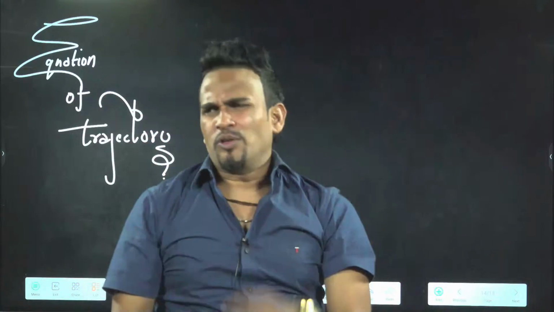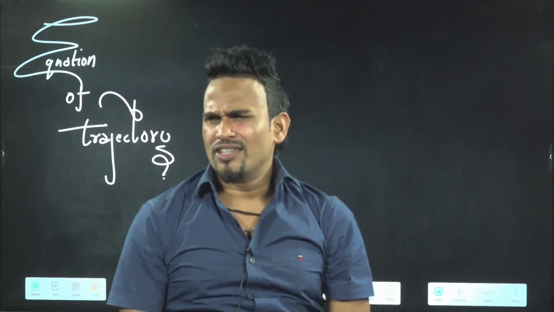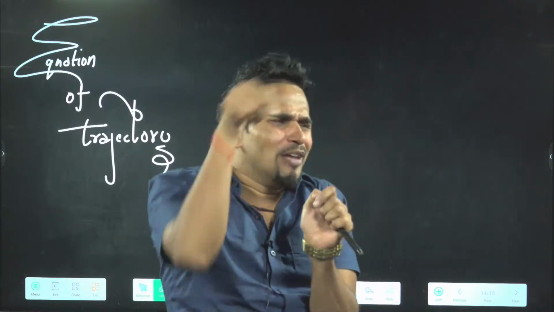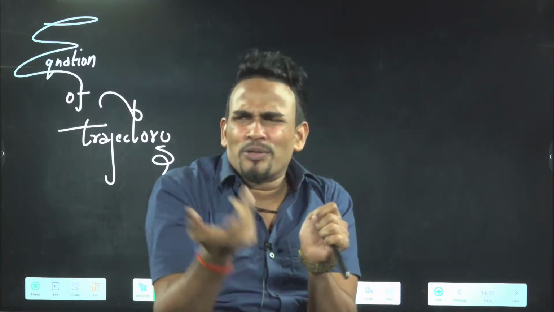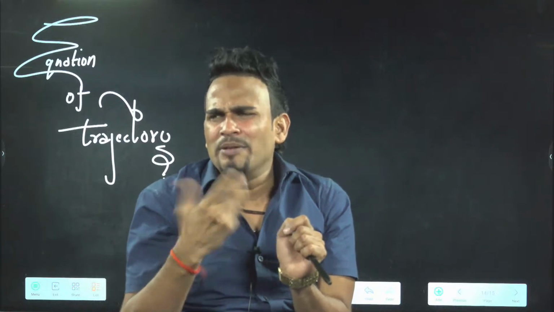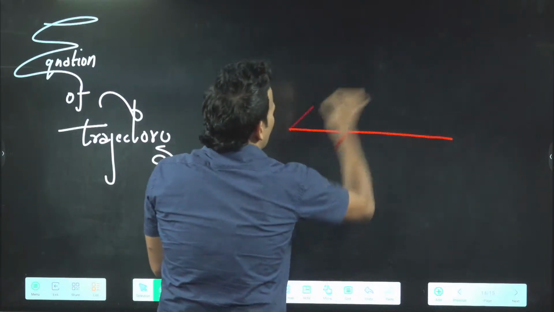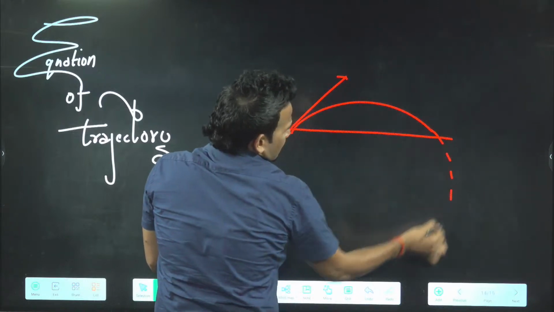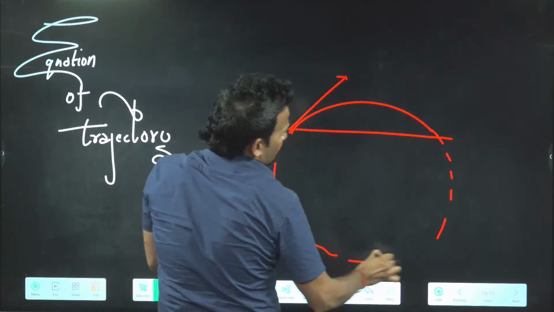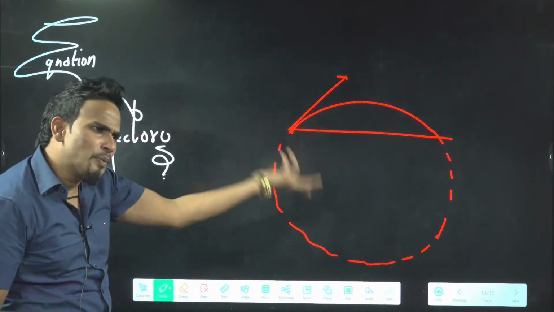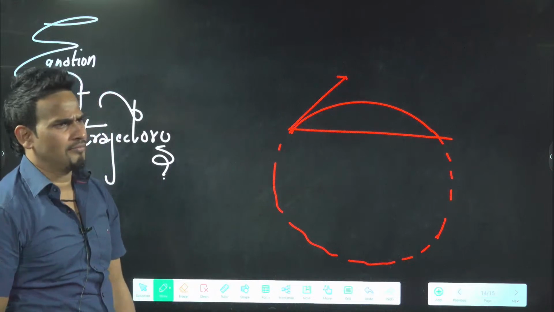One person came to me and said, sir, you are saying that if you throw the ball like this, the ball will go as a projectile, and the path of the projectile is a parabola. If anyone asks me what's the proof, he can say, you are saying parabola, but if I do it like this, it can be a half circle also, some part of a circle. Someone can comment on me: what is the proof that this path is a parabola only?